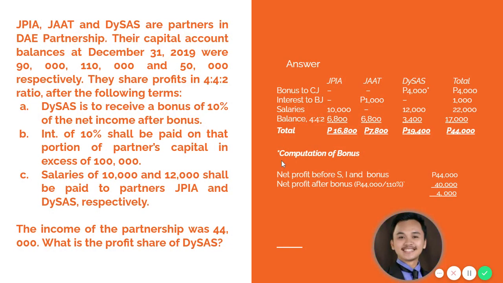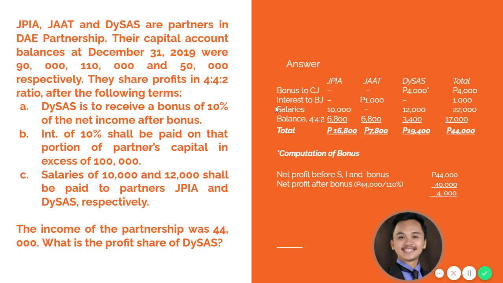So therefore, to compute your bonus, you will just have net profit before salaries, interest, and bonus of 44,000, and net profit after bonus, which is 40,000. So that's 44,000 over 110%. So you have 40,000. So in short, your total bonus is 4,000. So this 4,000 will be given to Dices.